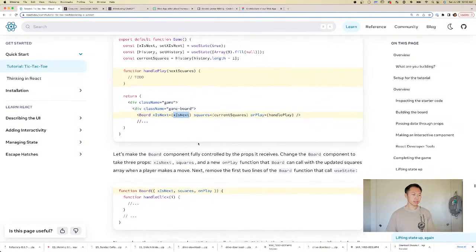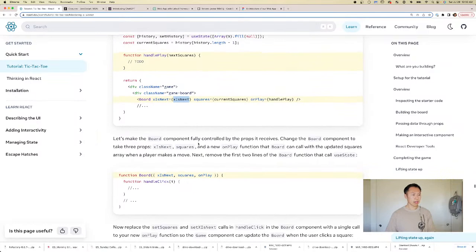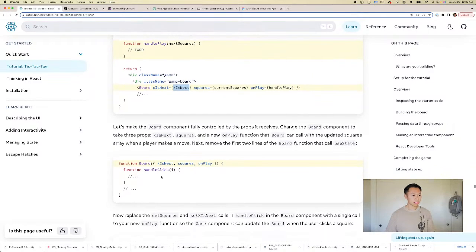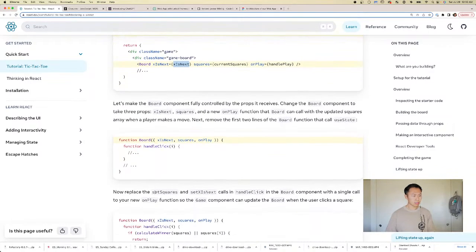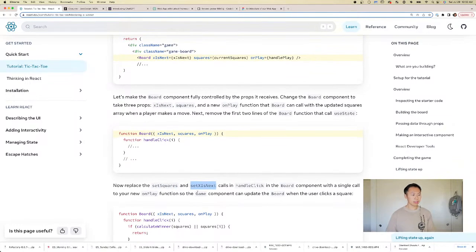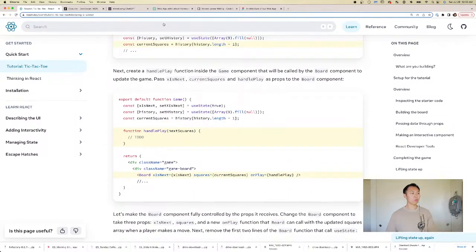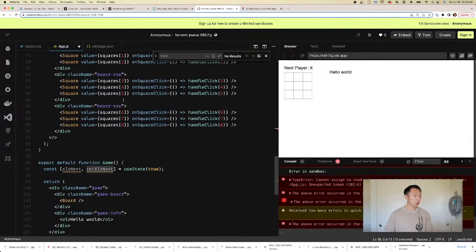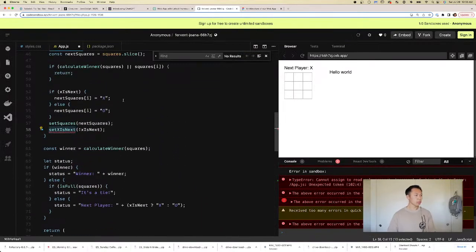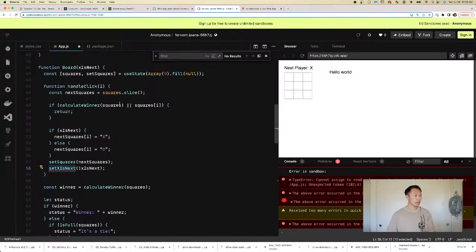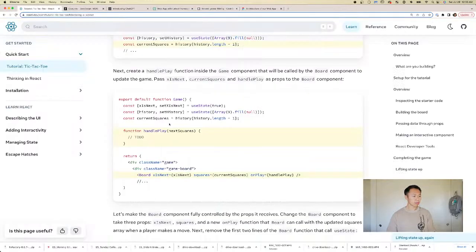Okay. Handle click I. Now replace set squares and set X's next with handle click. I see. So I think according to the tutorial, what they're doing is they're gonna move this guy up a state as well. Let's take a look.